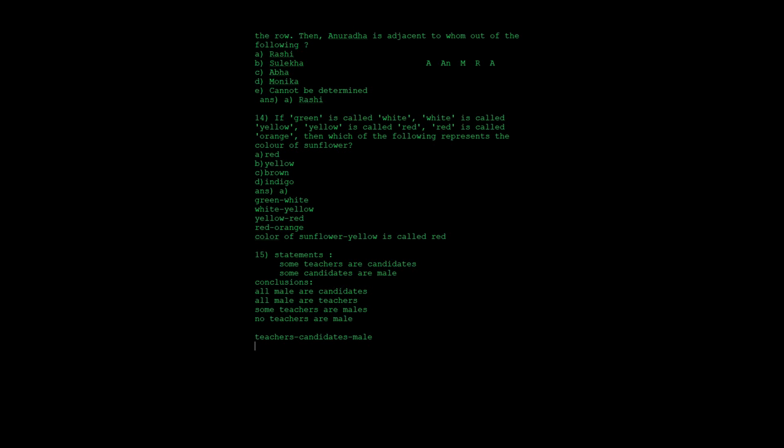Then, all males are candidates. This is not correct because they have clearly mentioned that some candidates are male, so how can all the males be candidates? So only 4, that is no teachers are male, follows.